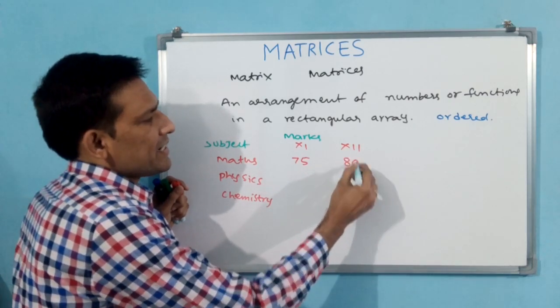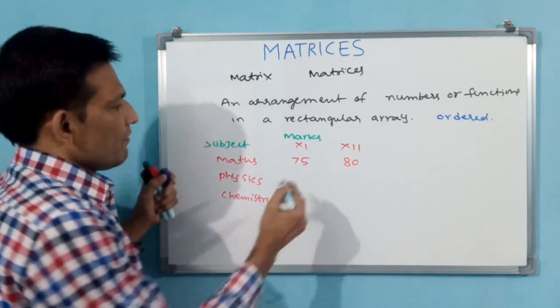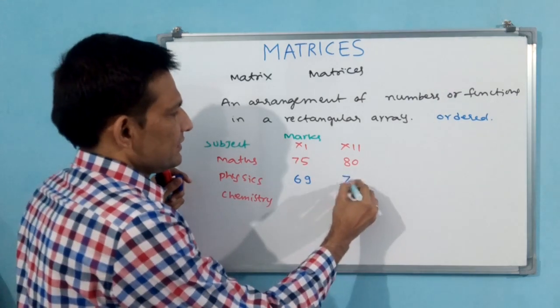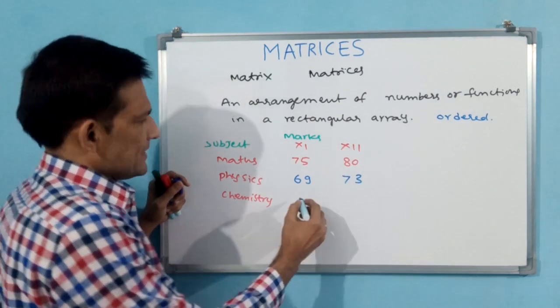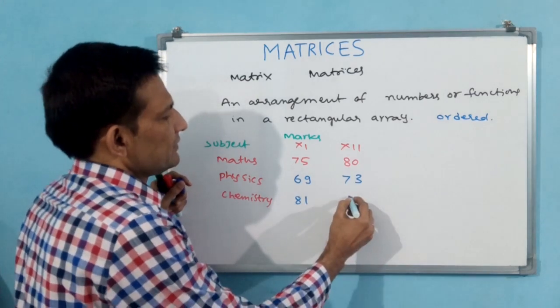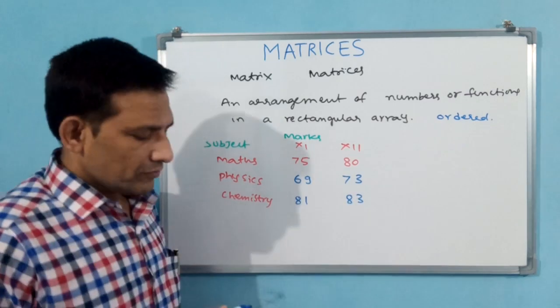In 12th he has got 80. Physics, say 69, 73. Say 70, 81, 83.